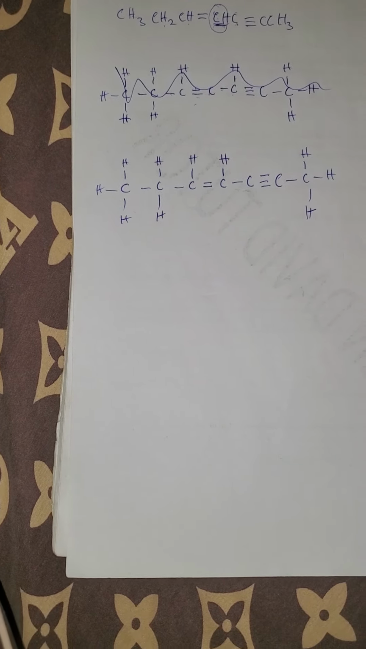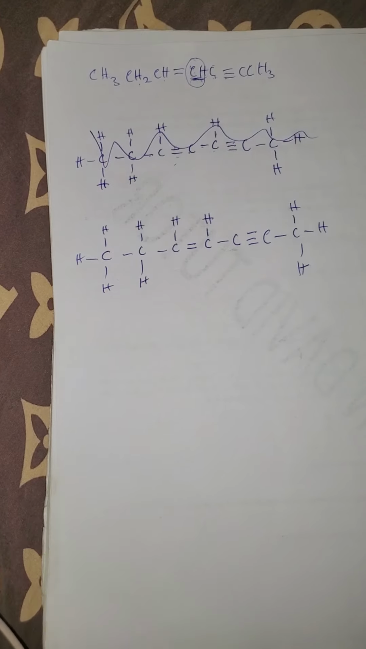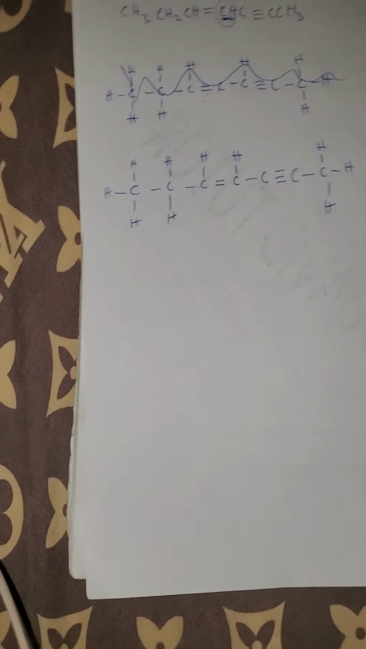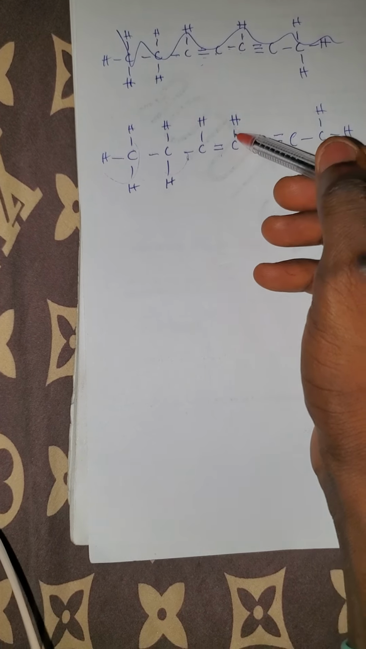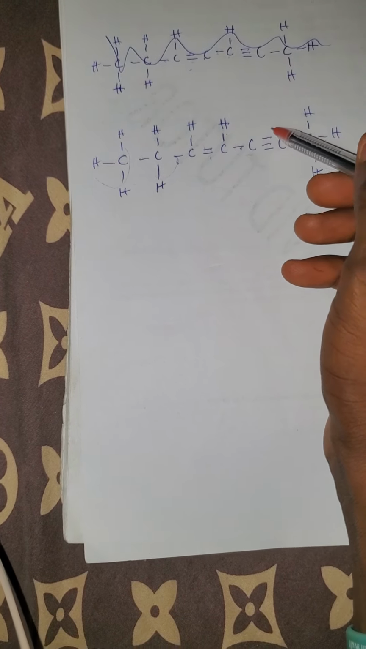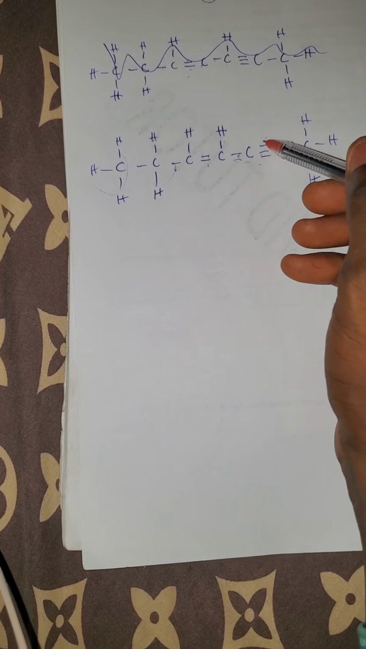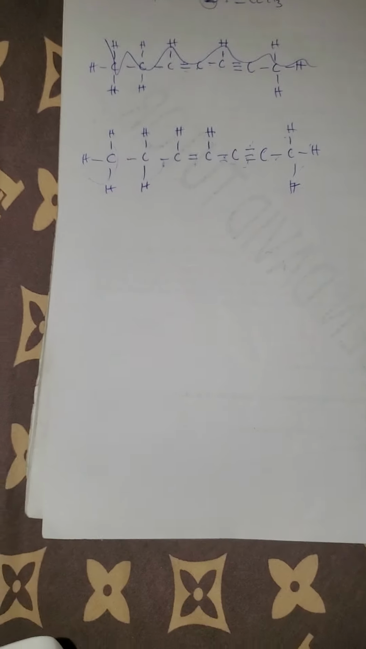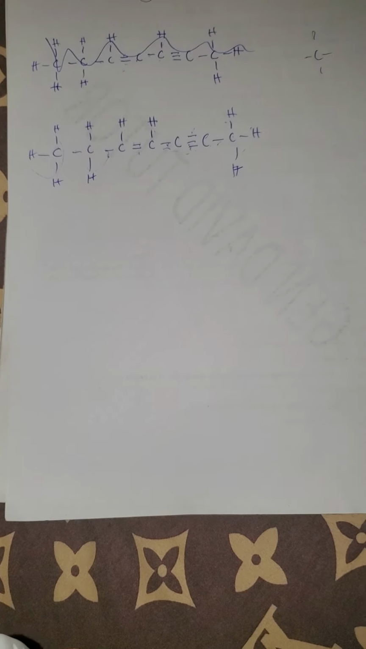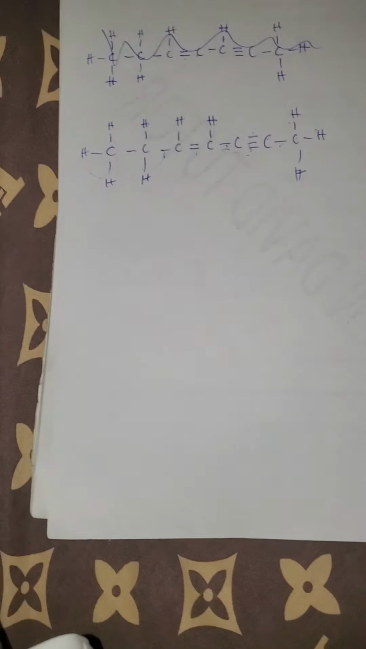We check, and don't forget each carbon must be tetrahedral, like 4 bonds. If it is 4 bonds, this one is 4, this is also 4, 1, 2, 3, 4, this one is also 1, 2, 3, 4, this one is also 1, 2, 3, 4, and this one is also 1, 2, 3, 4. So each carbon must be tetrahedral, like 4 bonds. It must not have more than 4 bonds. Now, once you have it like this,